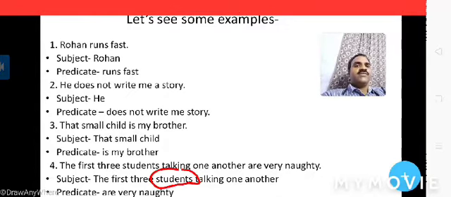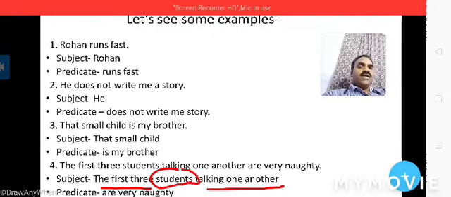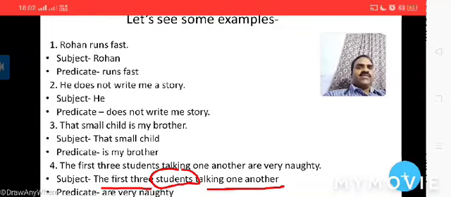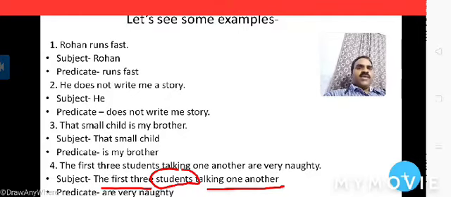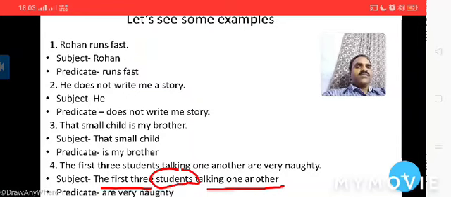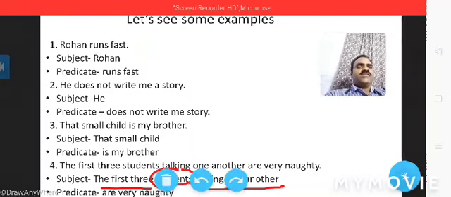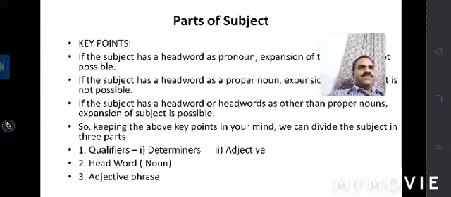The students are the head word. The other words come in the form of adjectives and they are supporting the students. The main head word, the main part of this sentence, or the subject, is students, and the other words are just supporting it. So this is all the part of the subject. Now the predicate part is are very naughty.